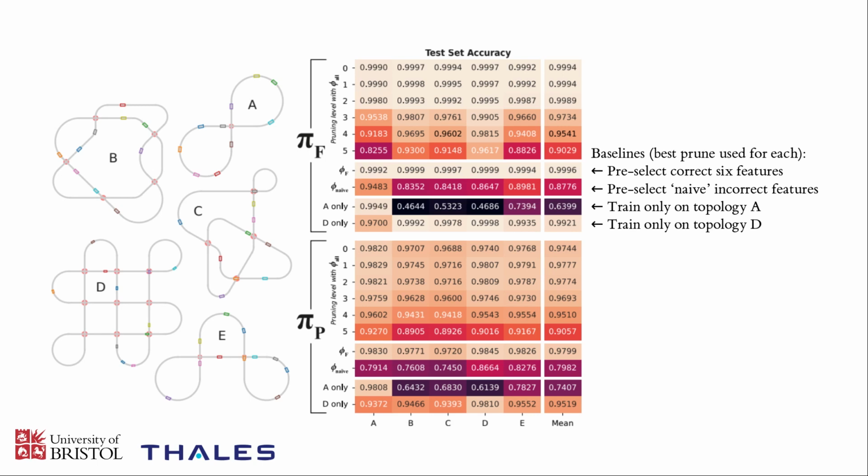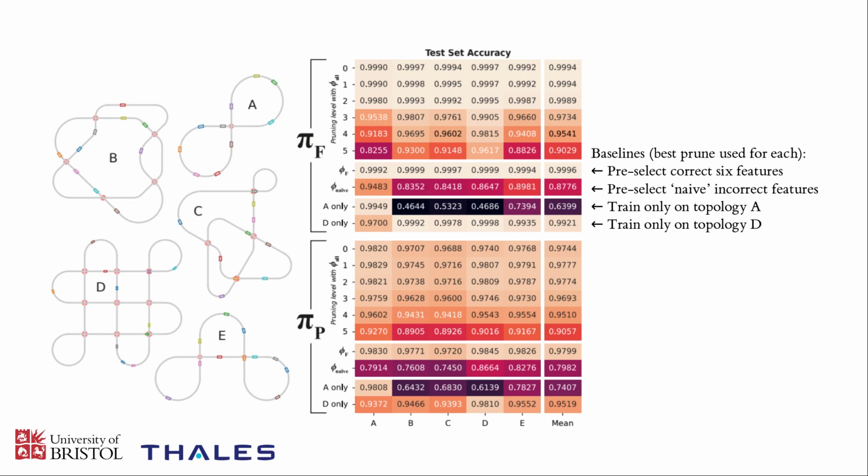I won't discuss every aspect of these results, there's quite a lot going on here, but I'll talk about some key takeaways. So first thing to note is that for both of the 2 policies, pi-f and pi-p, the mean predictive accuracy across all the different topologies exceeds 90% for even the smallest of these prune levels, and actually 95% for the second smallest of them.